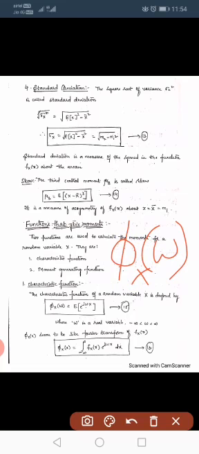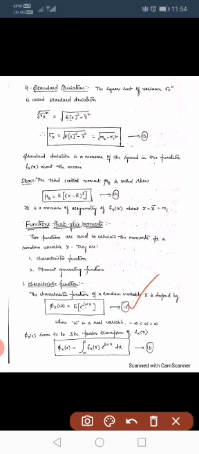It is given by expected value of e power j omega x, where omega is a real variable in the interval minus infinity to infinity. So phi x of omega equals, what is the formula for the expected value? Integral minus infinity to infinity fx of x, and here this part is e power j omega x dx.